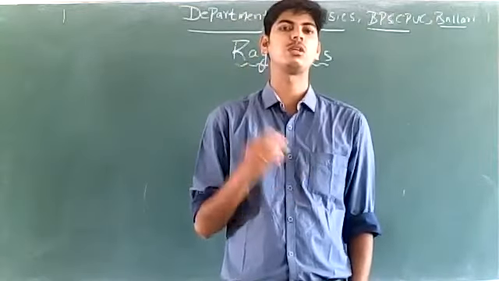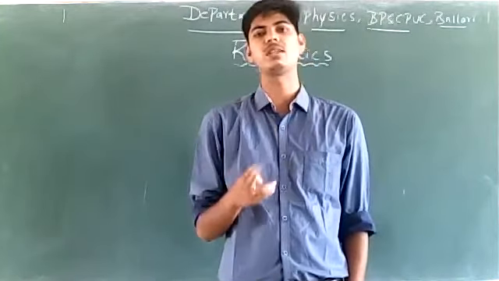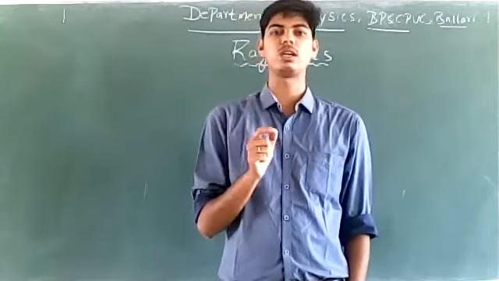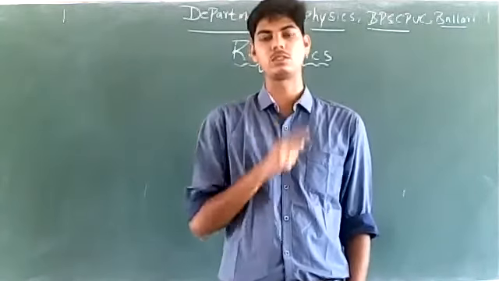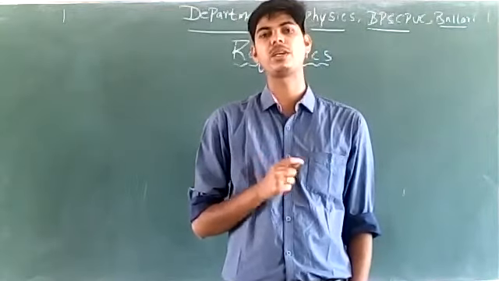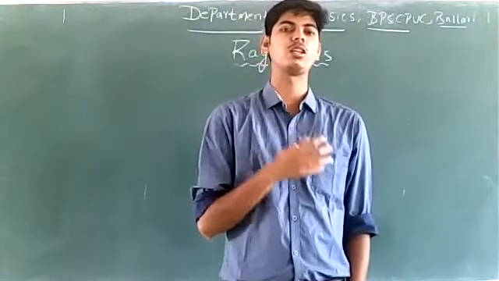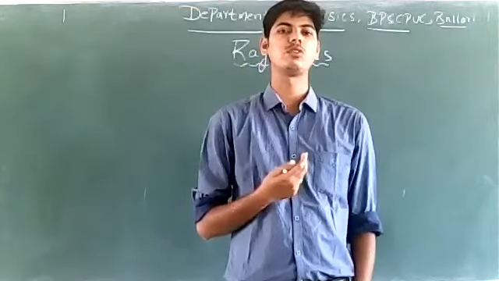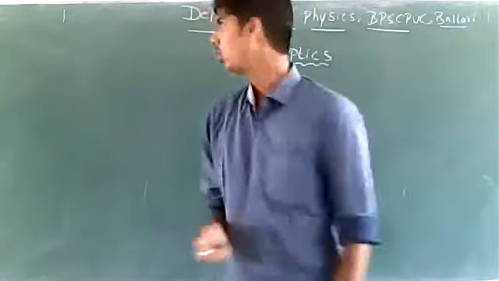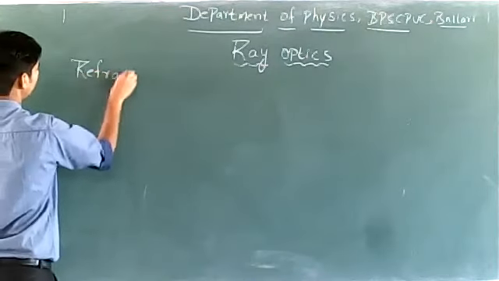Also, we have discussed spherical mirrors, concave and convex mirrors. We have derived the relationship between focal length and radius of curvature of a spherical mirror. We have derived the mirror equation. I have told you the mirror equation is a relationship between focal length, object distance and image distance. Also, we have discussed magnification produced by a spherical mirror, right? And we have drawn some of the images formed by concave as well as convex mirrors when the position of the object continuously changes, right? So, with this understanding of reflection of light, we will now try to understand what is meant by refraction of light.